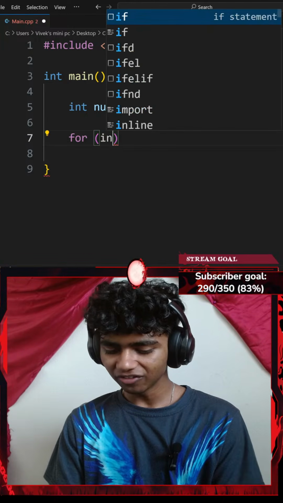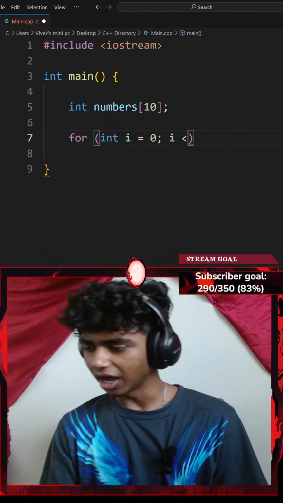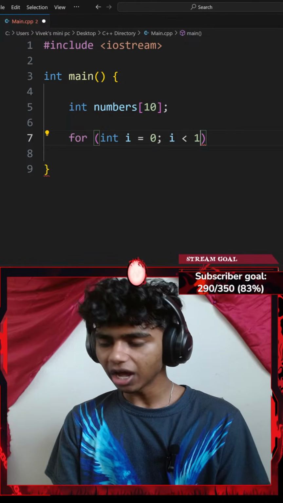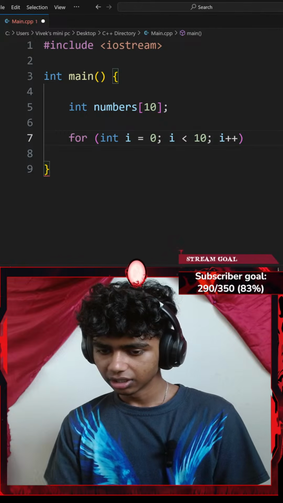Okay, so for every integer I which equals 0, I'll check while my I is less than 10, I'm going to be incrementing my I by 1.